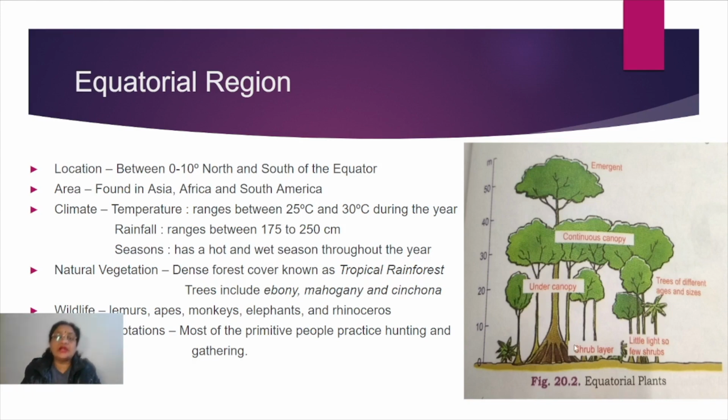Now regarding human adaptations: how the human beings have adapted themselves according to such conditions, and which people are found there. Basically, if you try to search for it, most of the people belong to tribal groups.